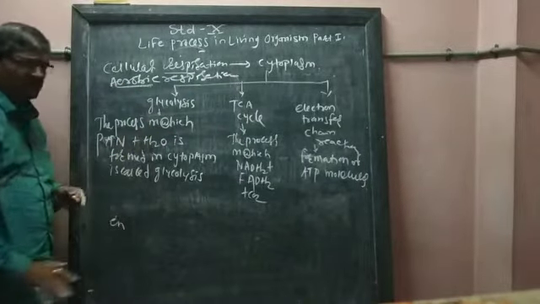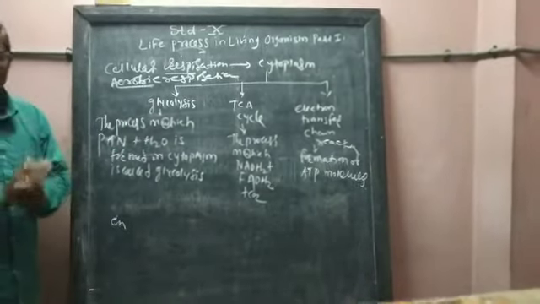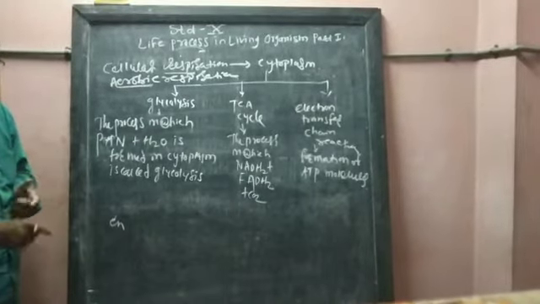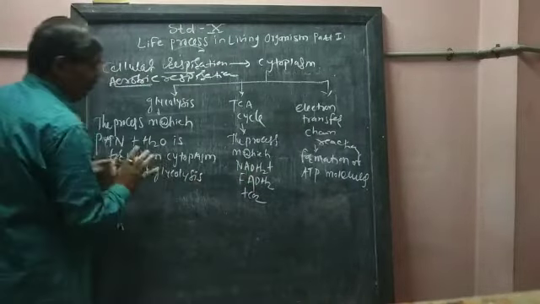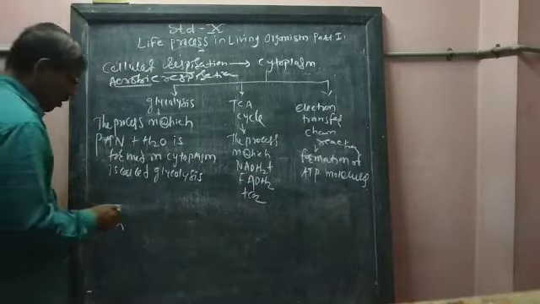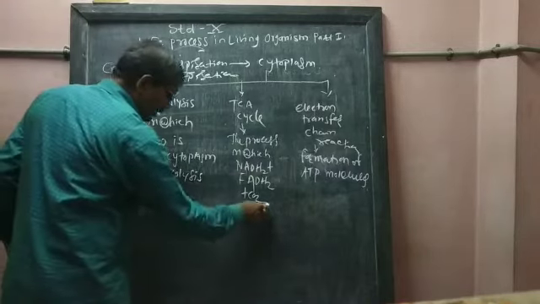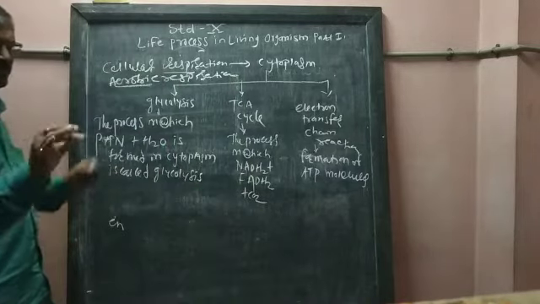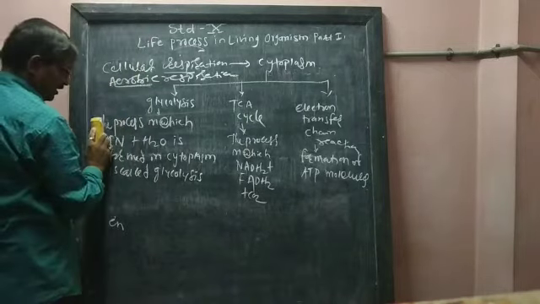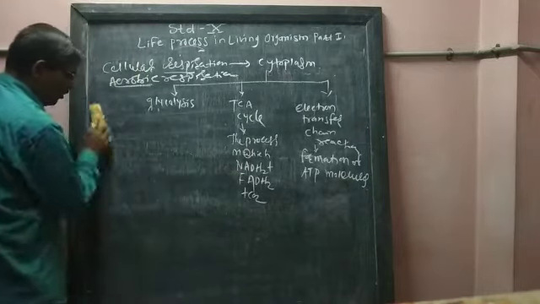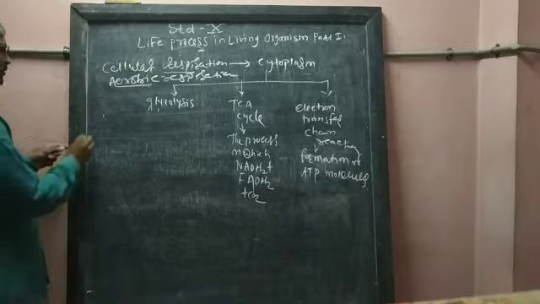Glycolysis means the process in which pan water is formed. What I have told, pan water is formed. Actually everywhere energy is produced. Formation of water molecules and carbon dioxide is a common thing. It is a byproduct. Now we will study about glycolysis. So definition I have already told you. What happens in the glycolysis?